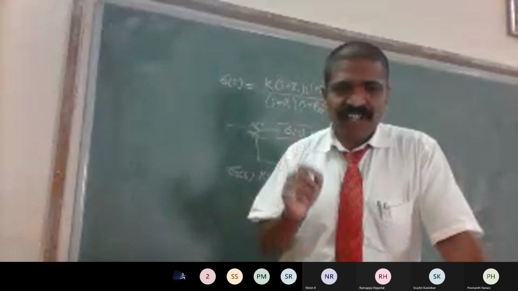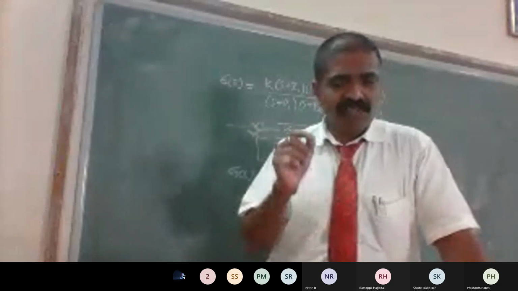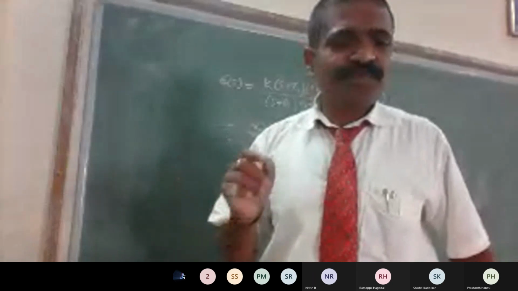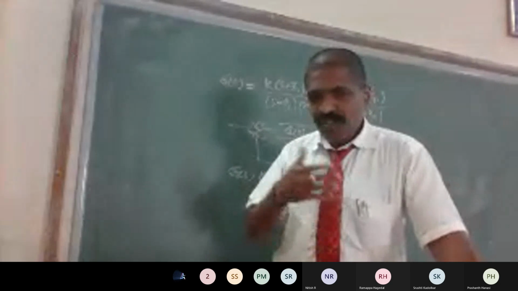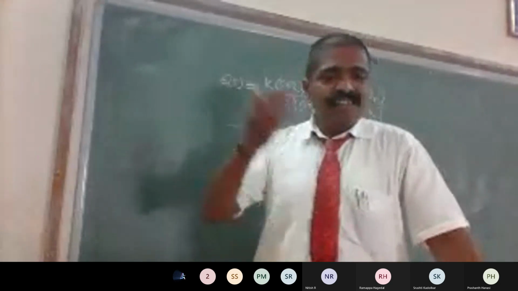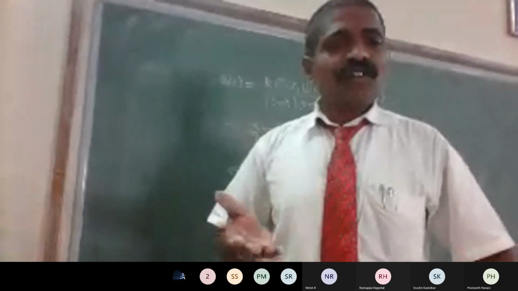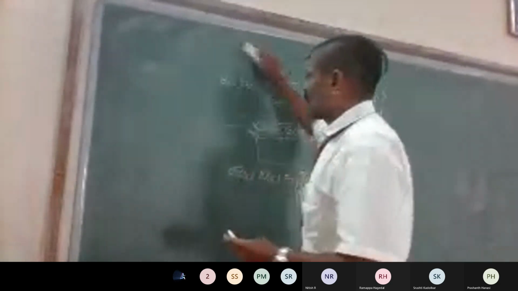Root locus is a locus drawn in the S plane for a closed loop system for varying value of gain from 0 to infinity. Okay. Then, about the characteristic equation, about unit negative feedback system, then 8 standard steps in drawing root locus. So let us discuss these 8 standard steps, the methods to draw root locus.